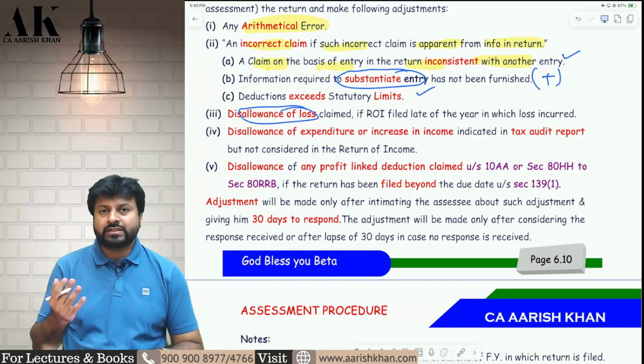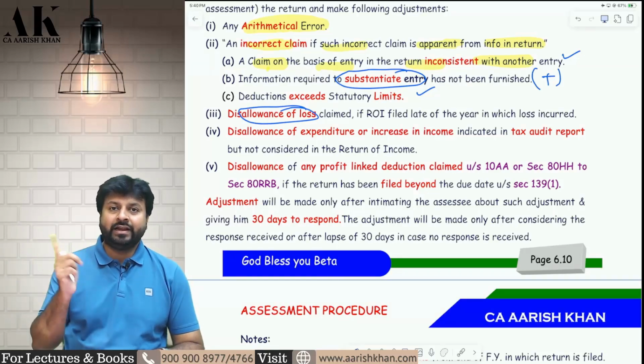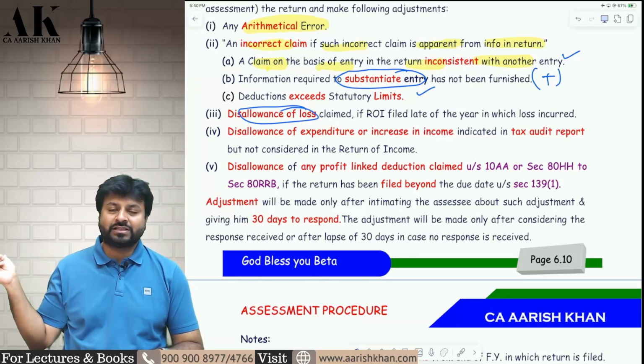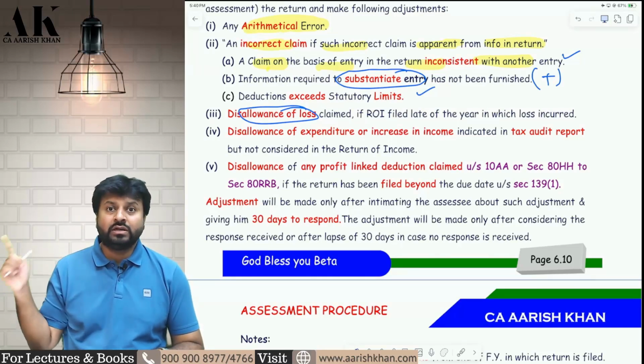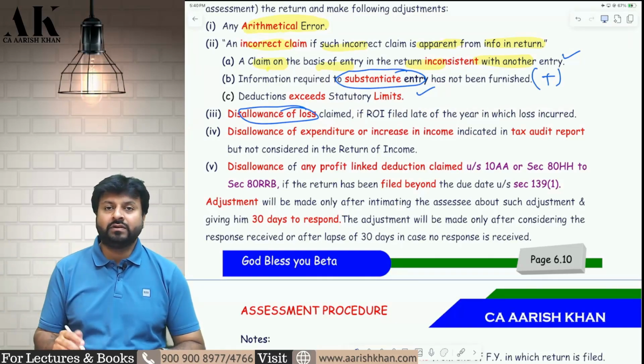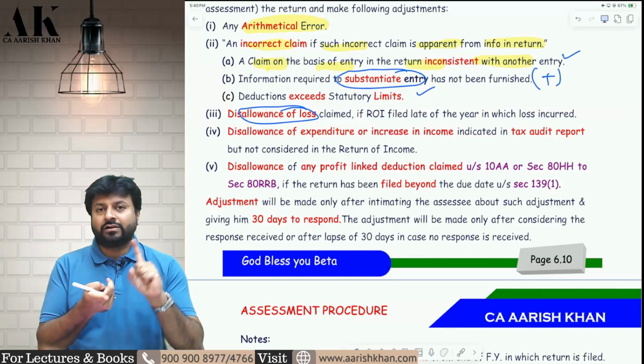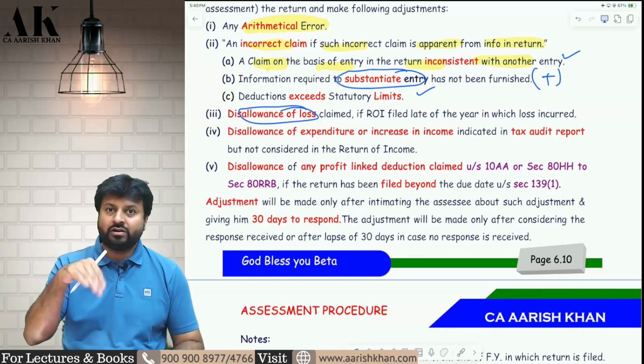Disallowance of loss. Which kind of loss? Last year you filed a late return and you claimed a PGBP loss. Can you carry forward that PGBP loss in the current year by filing a late return? The answer is no. But still you carry forward and set off. The software knows that you have filed a late return. The software will pick up that loss, add back that loss and send you a notice.